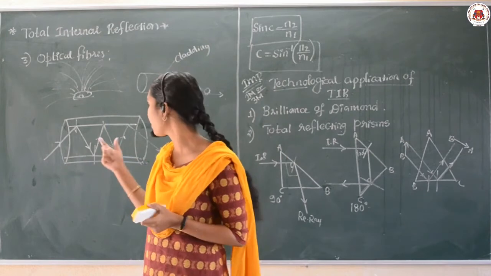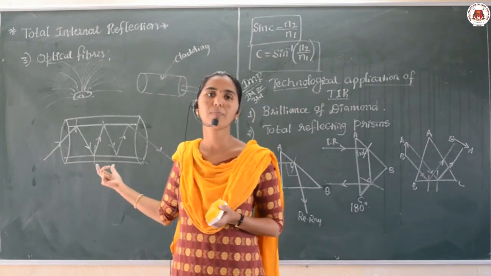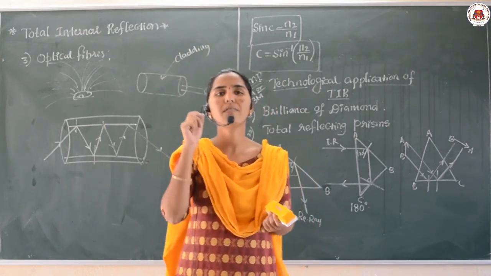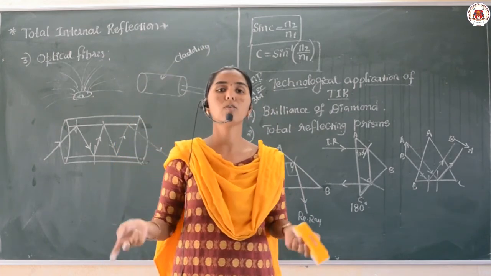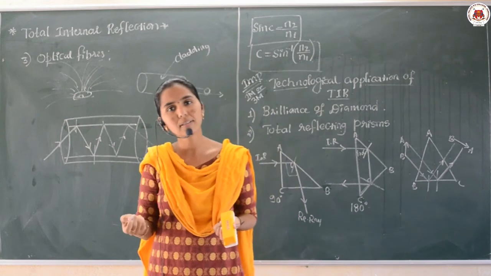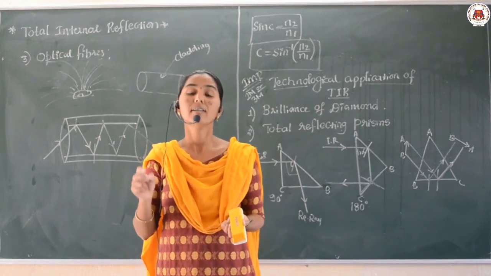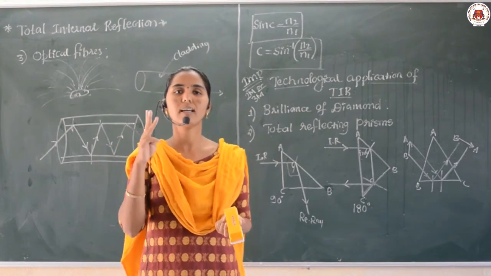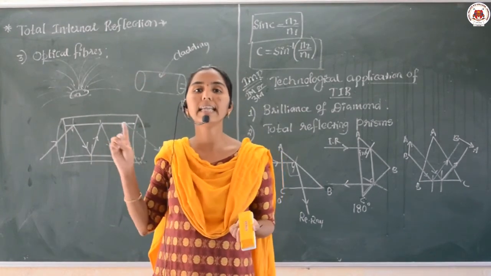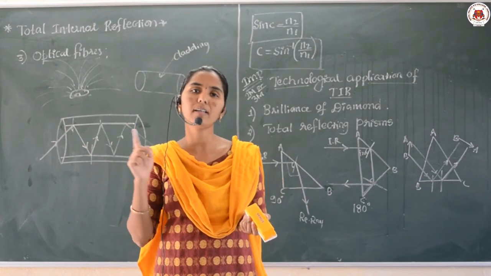But during transmission in the optical fiber there is a very small loss of light. Actually there is no loss, and if it happens, it is also very small. Yes, so these are the three important technological applications of TIR, that is total internal reflection.